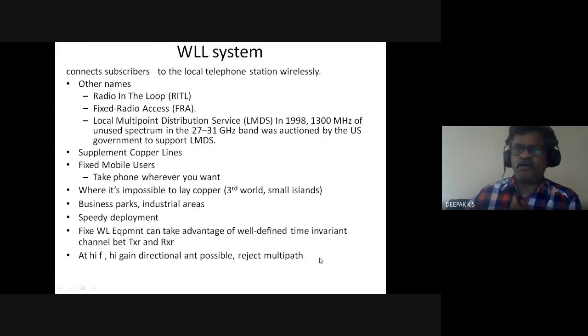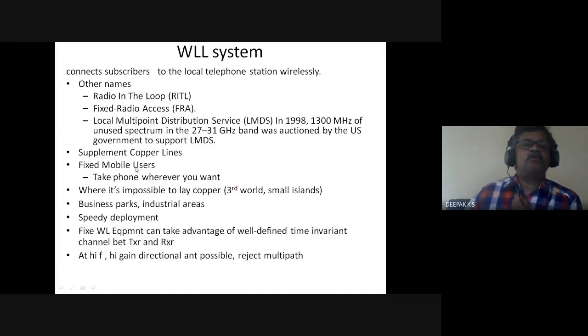So the wireless in local loop system connects subscribers to the local telephone station wirelessly. There are various other names like radio in the loop, fixed radio access, local multipoint distribution service. This was started by allocating a certain band of spectrum in the microwave band. So all these are different variants of wireless in local loop. Essentially, a wireless connection to the central office, which supplements copper lines.